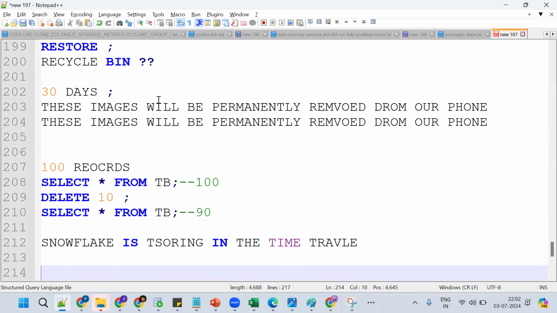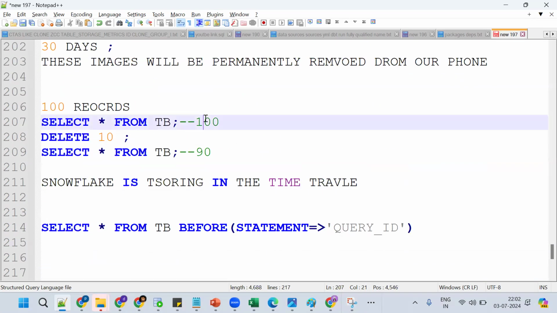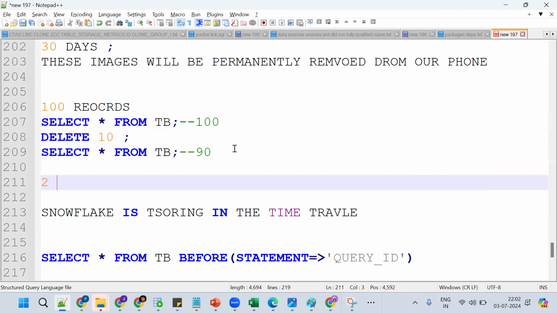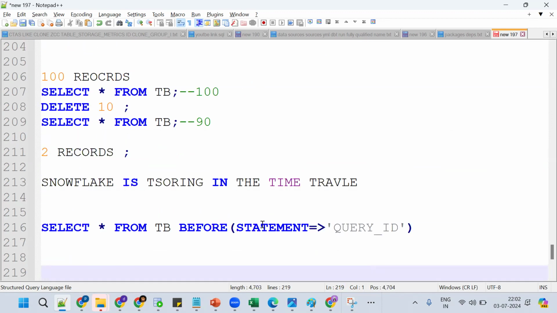So here in my table, there are 100 records. By mistake I deleted 10 records. Now I assume that at a later point of time, 2 records are important. How can I go to the previous state in a normal database? By using the restoring concept. But in Snowflake, we have the concept of time travel. Take the query ID and we can restore.